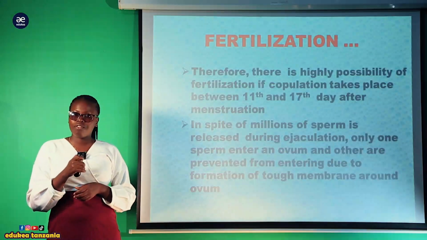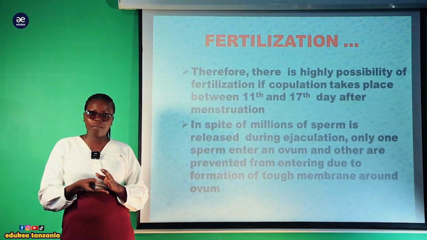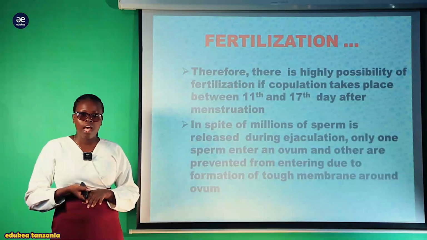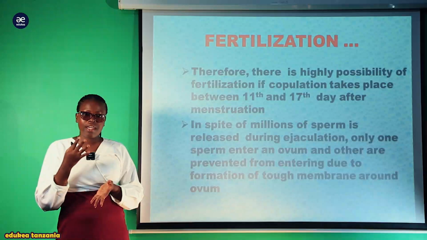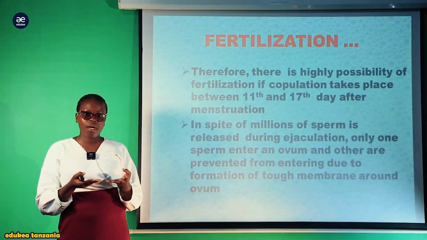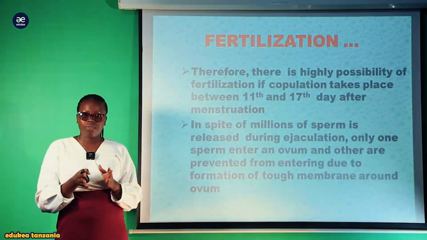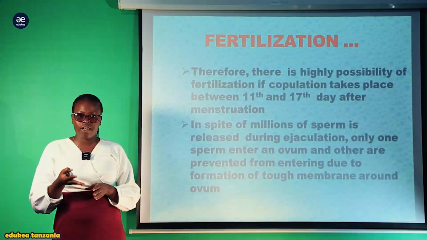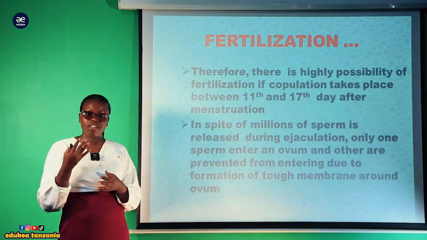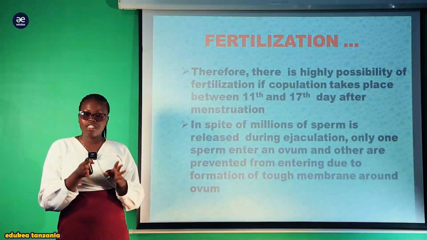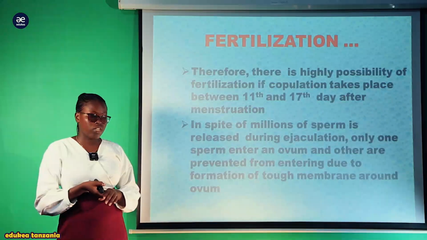You have to be very careful for those who are using the calendar method or the reading method as the family planning. Kwa hiyo mtu anaweza kusema kwamba mimi ovulation yangu ni tarehe 14, lakini nimeangalia calendar nikapata ujauzito. So know that these things they tend to vary. It depends on the environmental condition and other factors like diseases, stress, ambazo zinaweza influence this fluctuation of the ovulation.